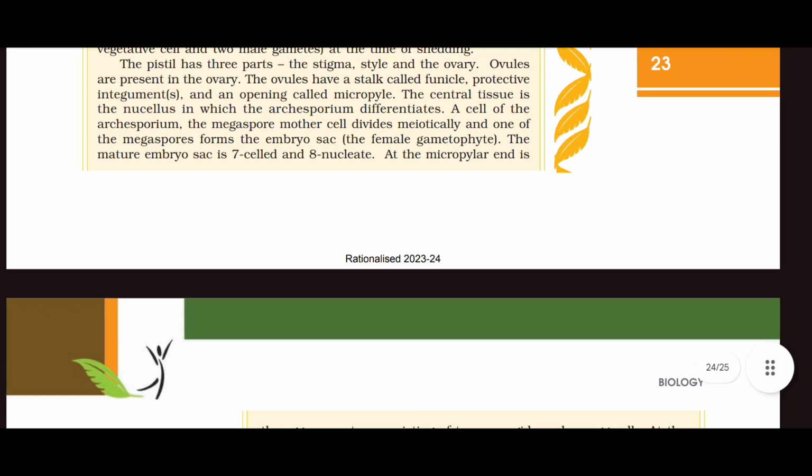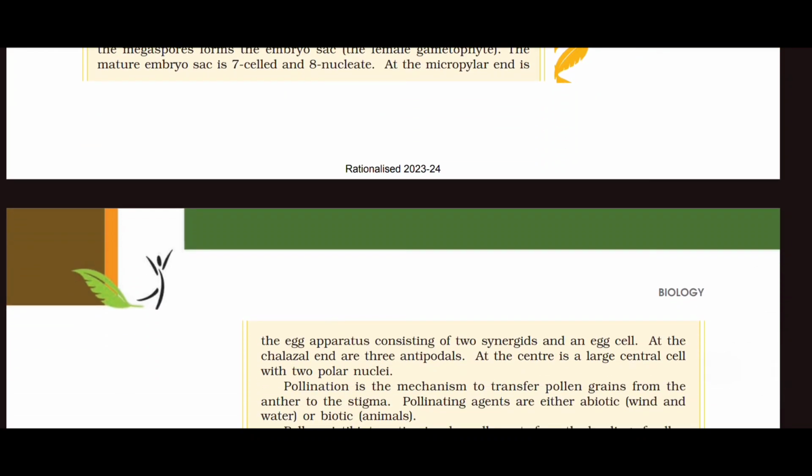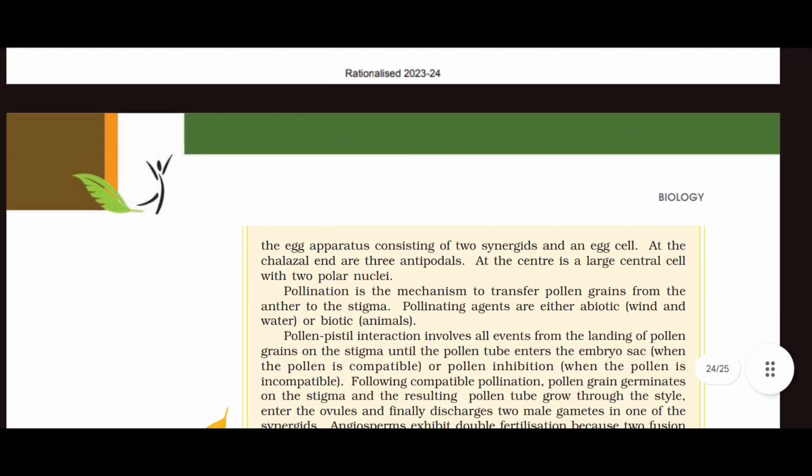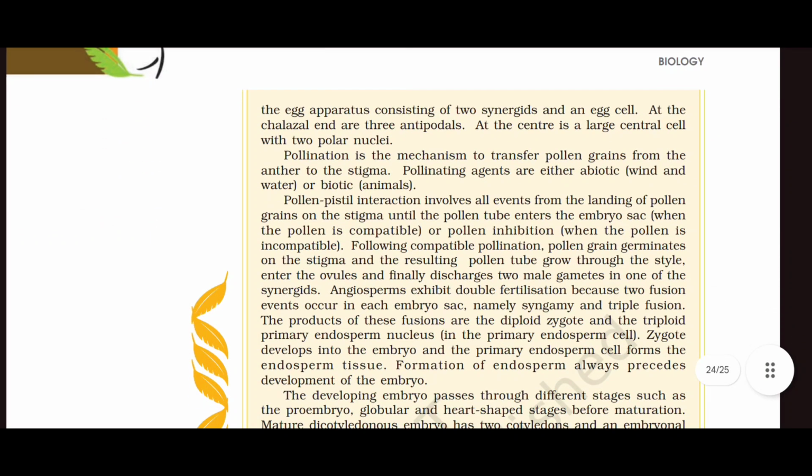The female gametophyte, the mature embryo sac, is 7-celled and 8-nucleate. At the micropylar end is the egg apparatus consisting of two synergids and an egg cell. At the chalazal end are the three antipodals. At the center is the large central cell with two polar nuclei.